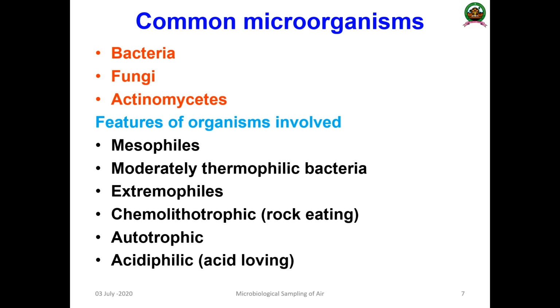I hope you know the meaning of autotrophic and chemolithotrophic, the nutritional classification of bacteria you have already studied. And sometimes they will be acidophilic, or acid loving, bacteria. So these are the major types of bacteria commonly used for this process.